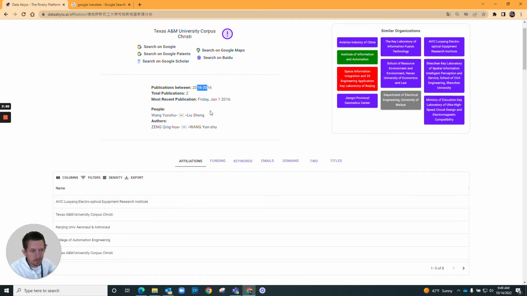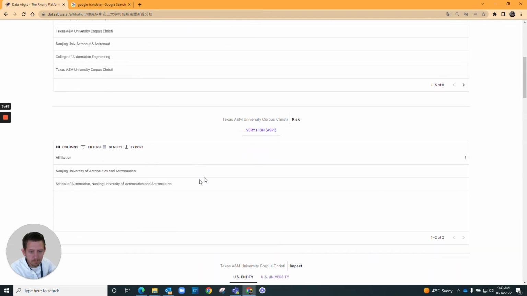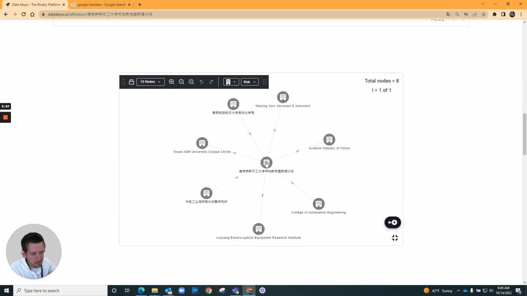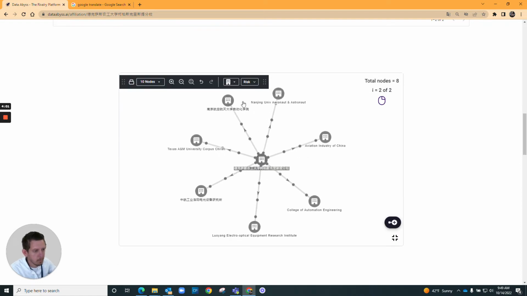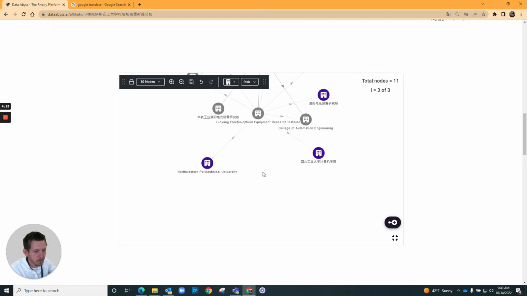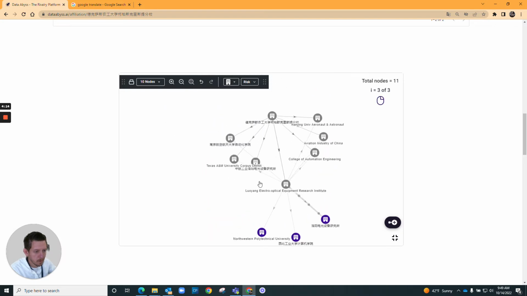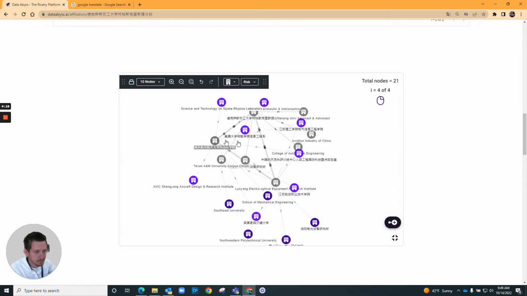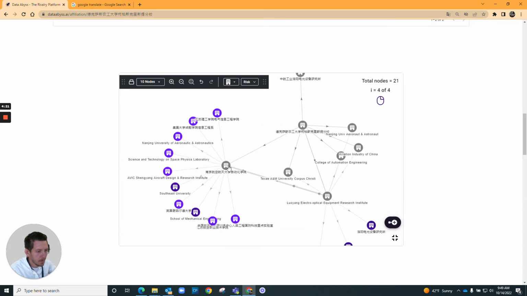Again, looks like it's around the 2016 timeframe. AVIC is now a military end user, identified by the Department of Commerce, Bureau of Industry and Security, but they didn't really make the military end user list until I think about 2 years ago. So this was an example of potentially a risky collaboration pre-commerce entity list.